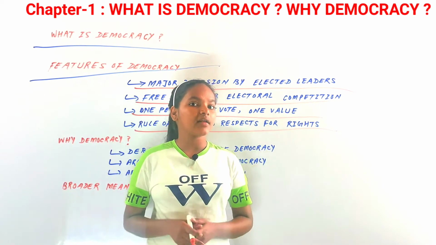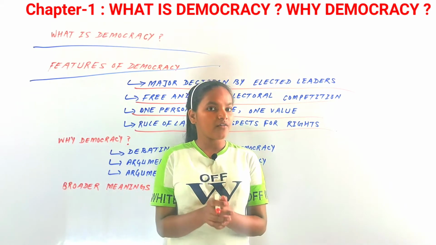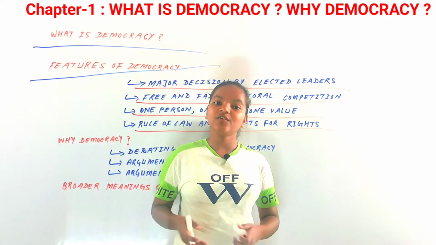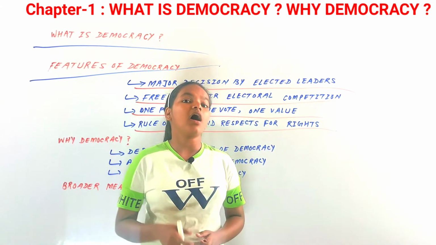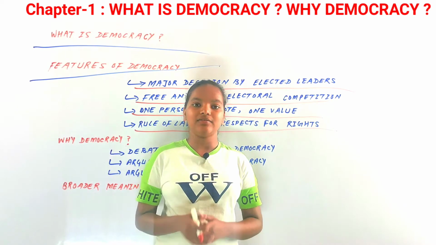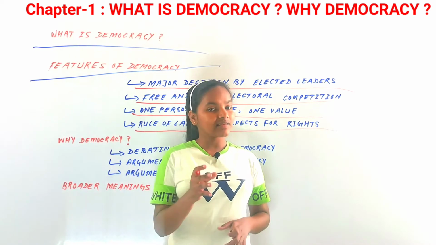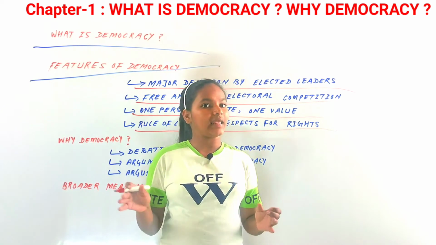So the fourth and last feature of democracy is that in a democratic form of government, the elected representatives have to work according to the constitution and the citizens' basic rights. Citizens are the most important people for any country.